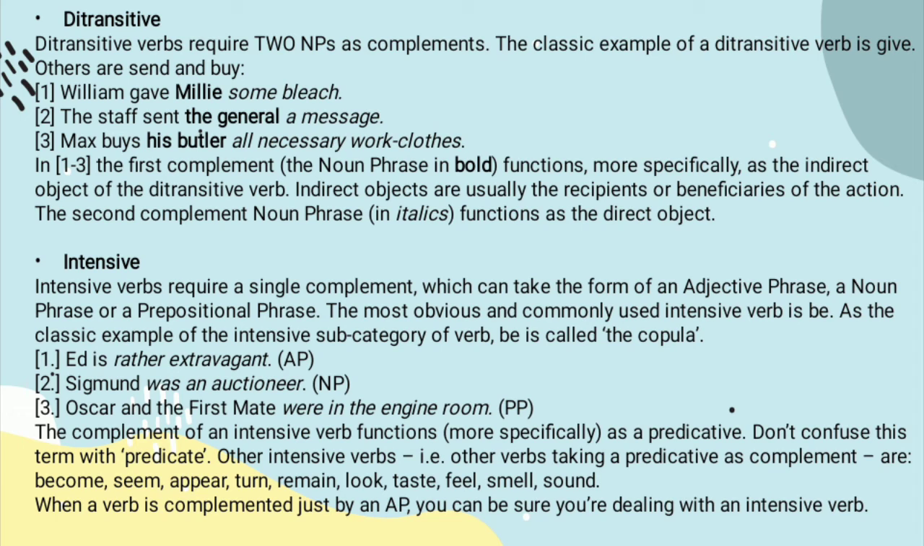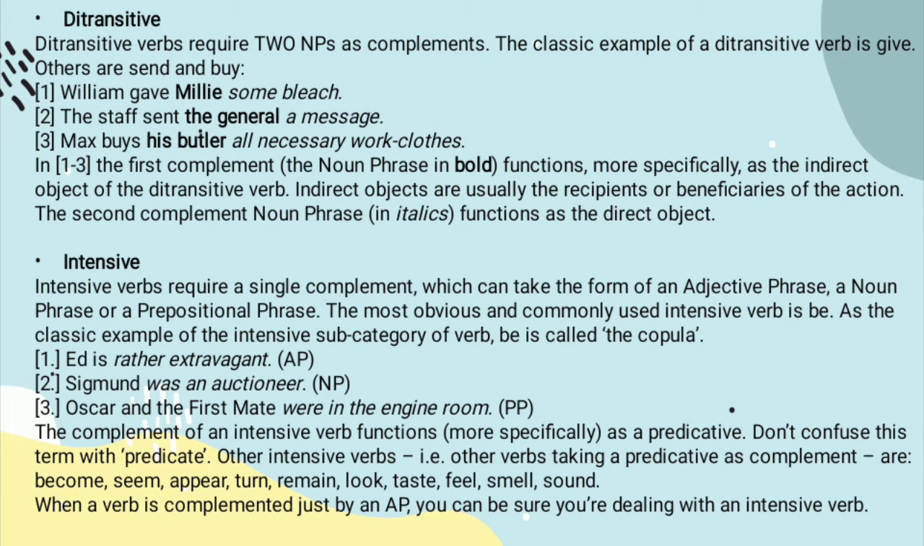Next is ditransitive. Ditransitive verbs require two noun phrases as complements. The classic example of a ditransitive verb is give. Others are send and buy. Number 1, William gave Millie some pledge. 2, the staff sent the general a message. 3, Max bought his butler all necessary work clothes.